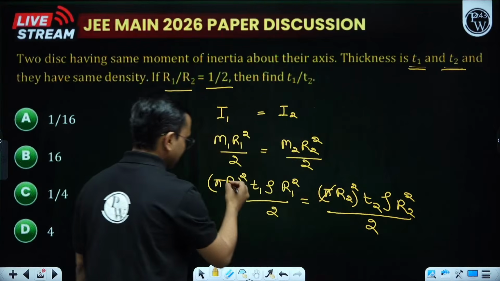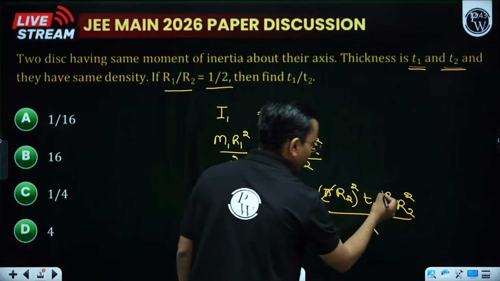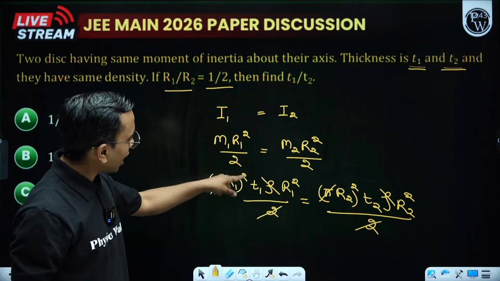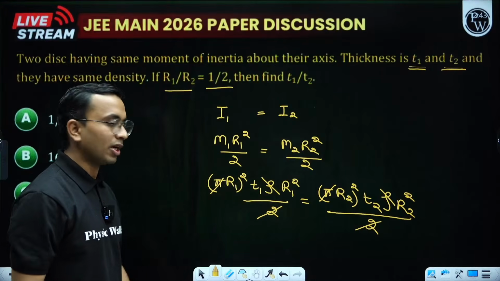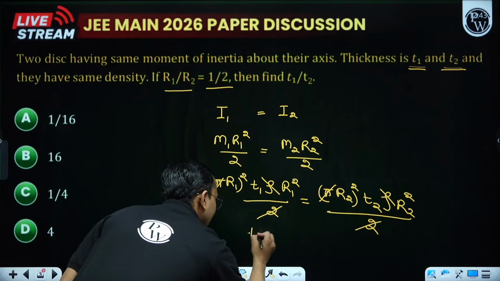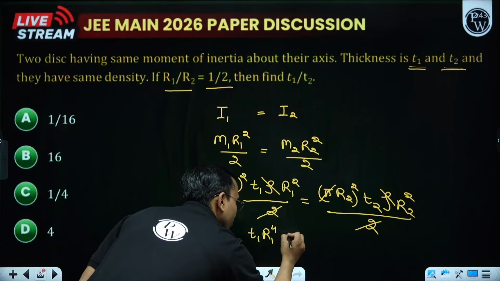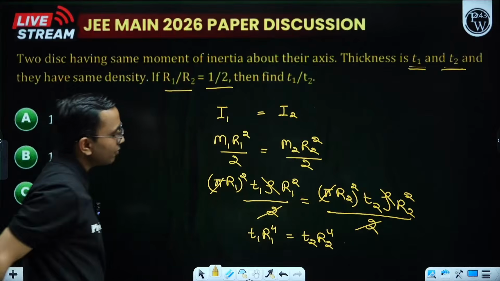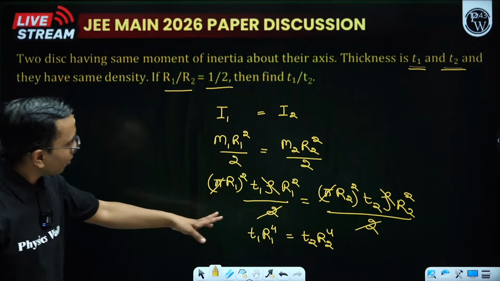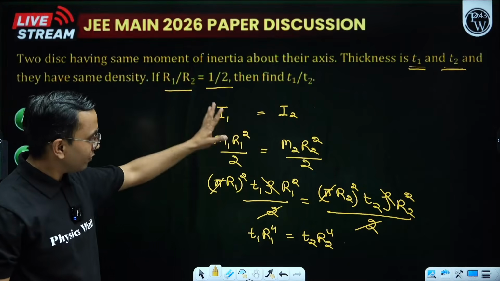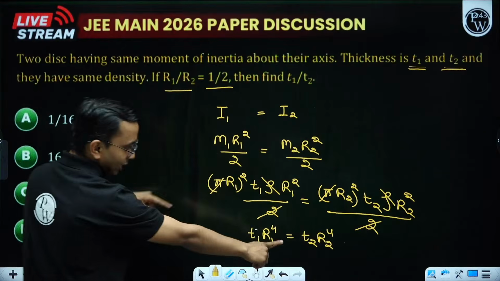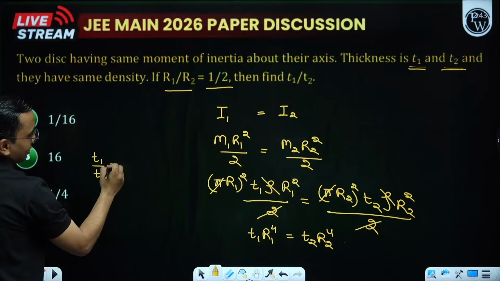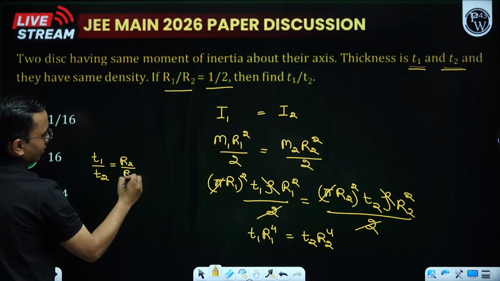So here pi gets cancelled, rho gets cancelled, 2 gets cancelled, and we get T1 r1 to the power 4 equal to T2 r2 to the power 4. From here I need to relate T1 and T2 with r1 by r2. So T1 by T2 is r2 by r1 to the power 4.